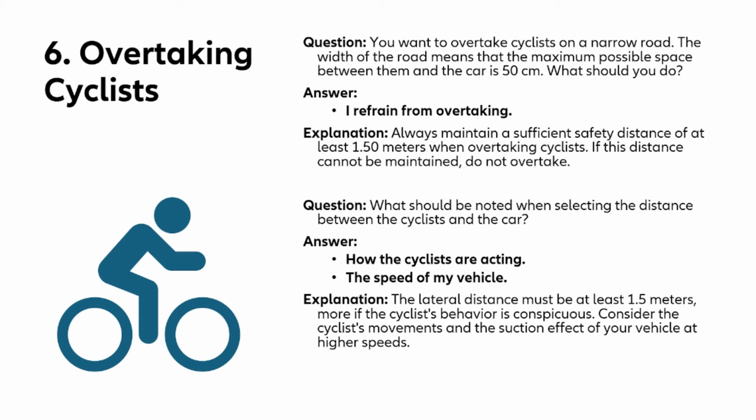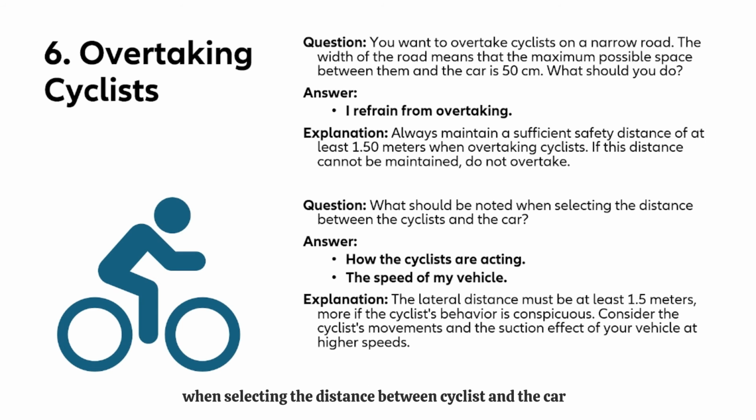Overtaking a cyclist. You want to overtake a cyclist on a narrow road. The width of the road means that the maximum possible space between them and the car is 50 cm. What should you do? The answer is I refrain from overtaking, and the explanation is clear. I'm sure you know that you need to maintain a safety distance of at least 1.50 meters. In this case, only 50 cm is available when you overtake the cyclist. So if this distance cannot be maintained, do not overtake.